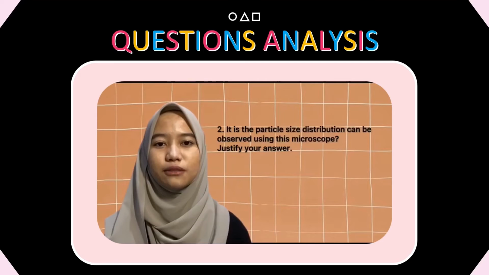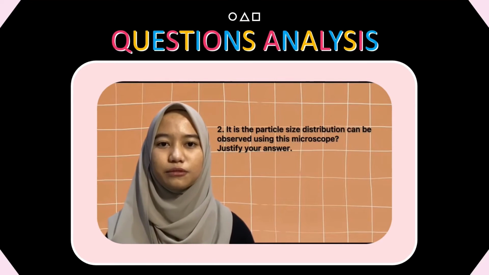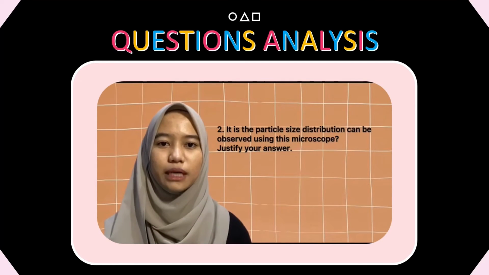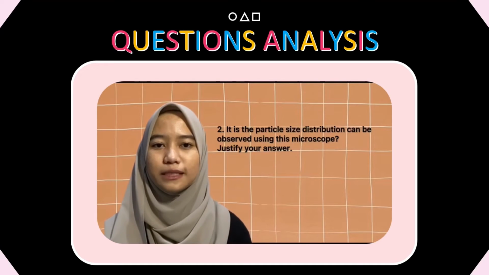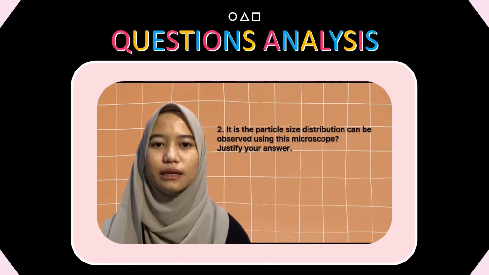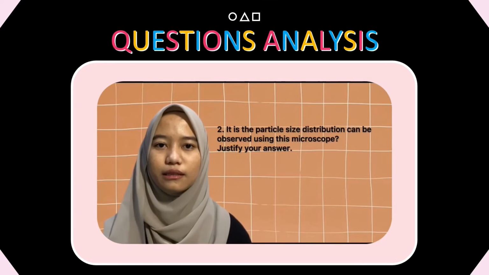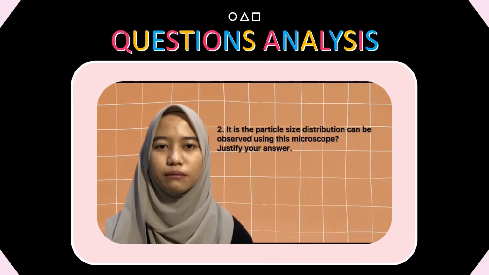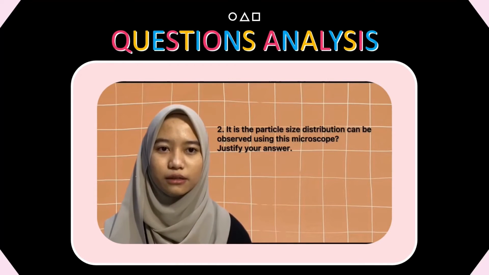Question number 2 asks if the particle size distribution can be observed using an optical microscope. Yes, it can be observed using this microscope. This is because the optical microscope is applicable to particles in the size range of 0.8 to 150 micrometers, and down to 0.001 micrometer using an electron microscope.